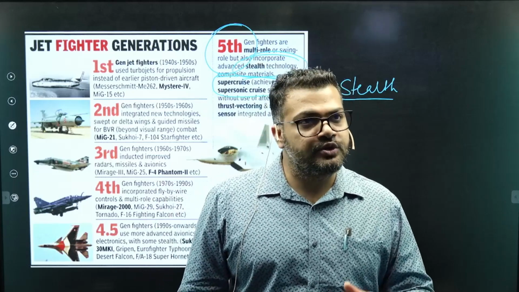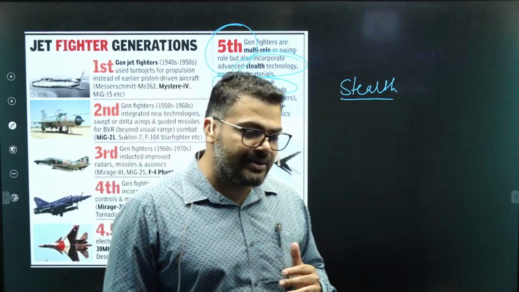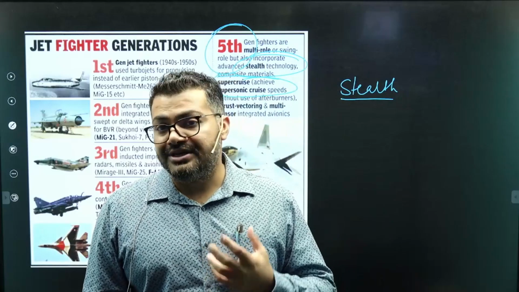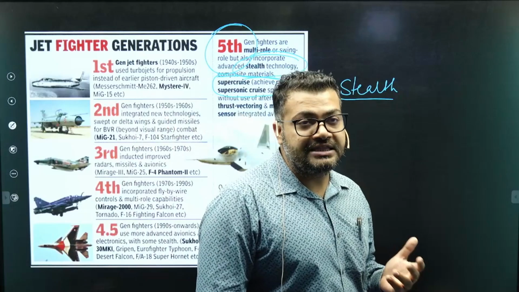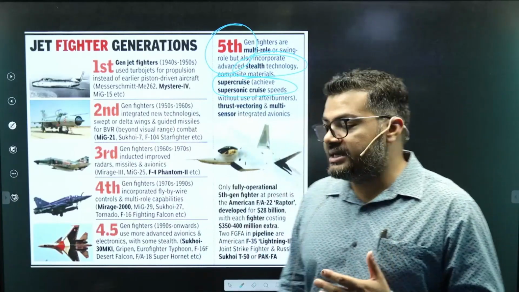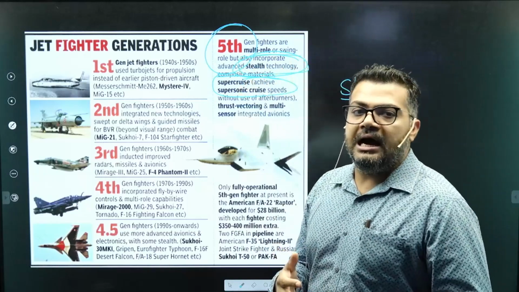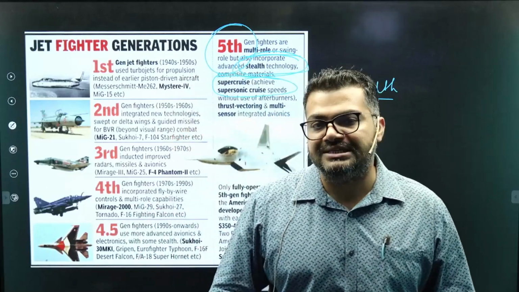That means even if you take a 5th generation fighter aircraft which has a full-fledged stealth capability into the enemy territory, the enemy will find it very difficult to detect whether there is an alien or an enemy aircraft in their own air defense zone. So this stealth feature basically outpowers 5th generation fighter aircrafts compared to any other generation which is in service.